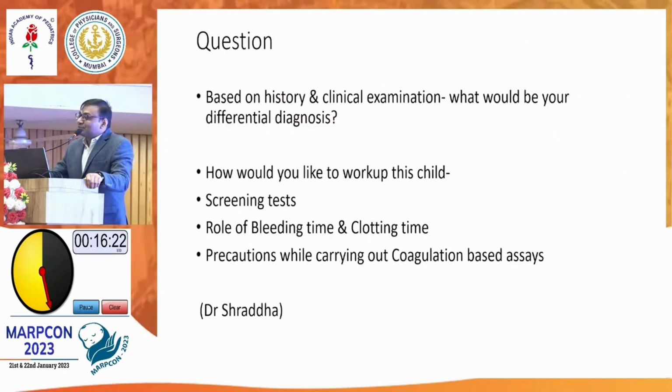Only factor 7, which is the rare form. So when you are ordering PT INR, it is as useless as ordering BTCT. If you have to order, it has to be PT, INR and APTT. Then only you will get something out of the test which you want to screen. So make it a habit of writing PT. Many obvious hemophilia cases have PT INR done 5 times, and APTT has not been done by anyone. So that should not happen. Make it a habit of writing PT, INR and APTT.